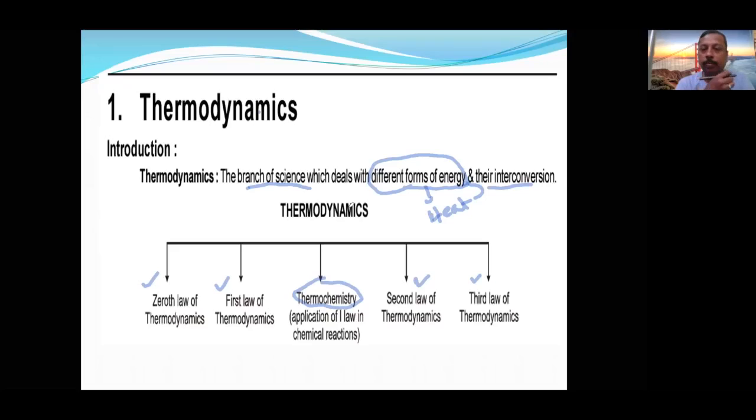So thermodynamics is a branch of science which deals with the conversion of different forms of energy into heat and heat energy into different forms. Once they are interconverted from one form to another, they must follow either the zeroth law, first law, second law, or third law of thermodynamics. Okay, this is the introduction.